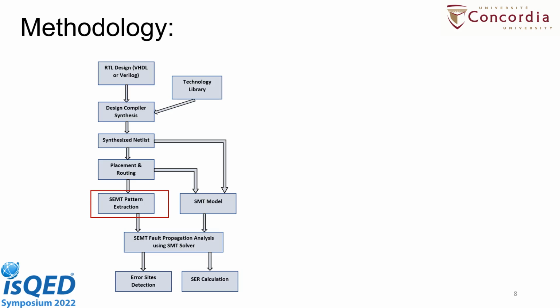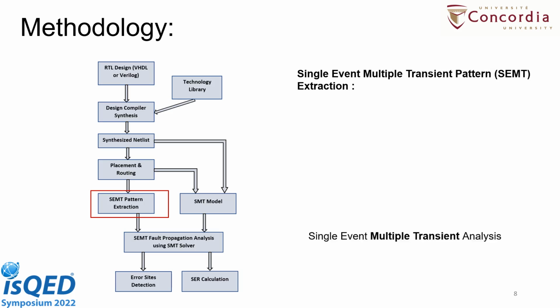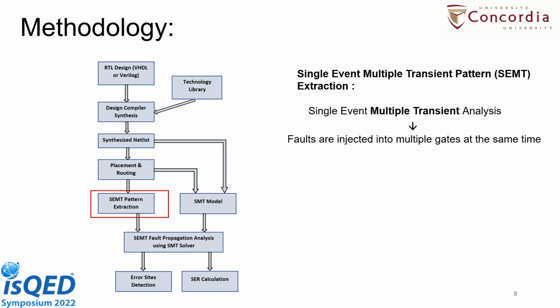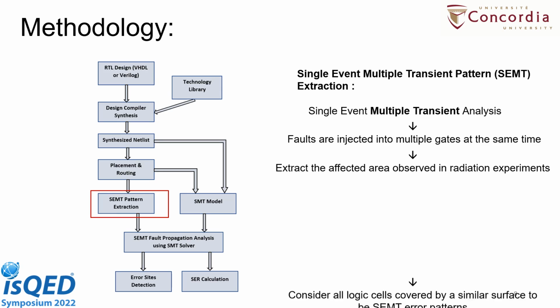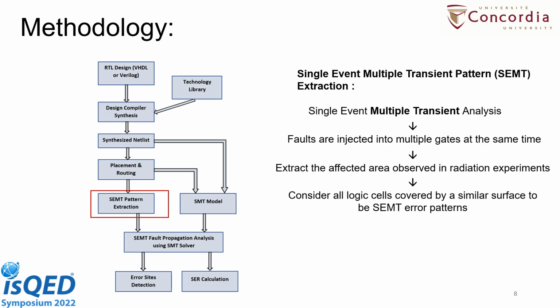Once we extract all the layout information, we will extract the SEMT patterns. First of all, we inject some SEMT faults at multiple gates at the same time. Then we check the area affected by that particular transient fault. After that, we consider all the logic cells. For example, if we put the fault at a particular node, it is possible that it can affect all the neighboring components as well. So we extract all the logical components covered by the similar surface to be one single SEMT error pattern.